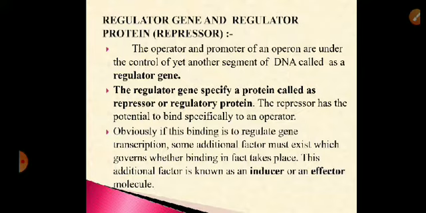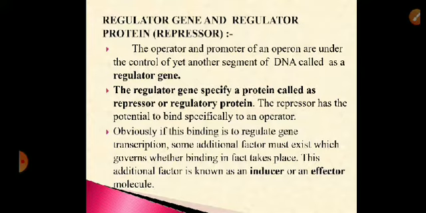Okay. So what is the function of regulator gene? The operator and promoter are under the control of another segment of DNA called the regulator gene. So regulator gene controls promoter as well as operator gene. The regulator gene produces a protein called repressor or regulator protein. Repressor has potential to bind to the operator.